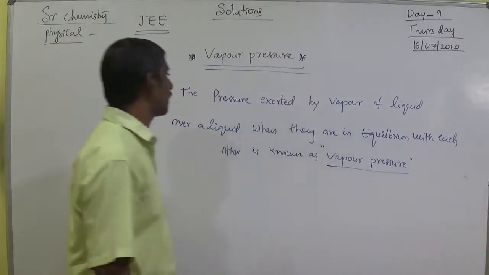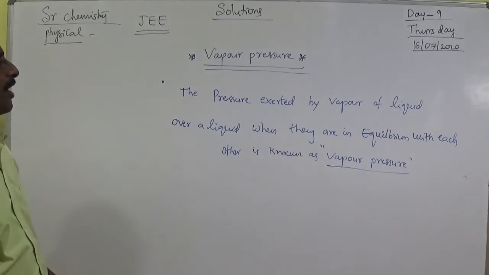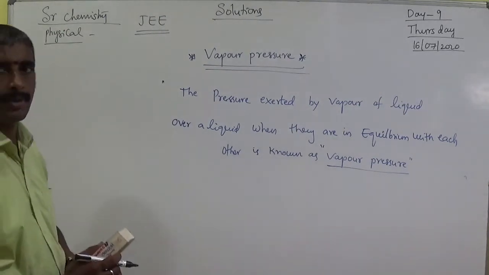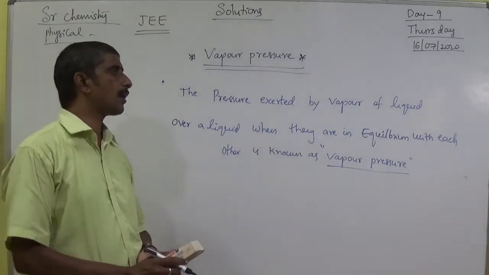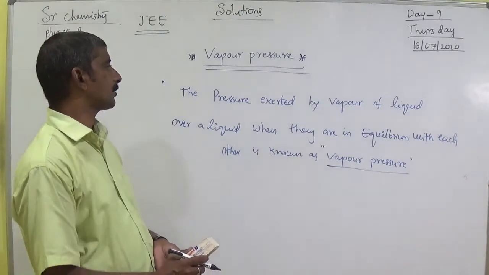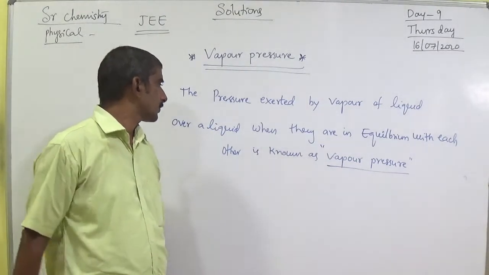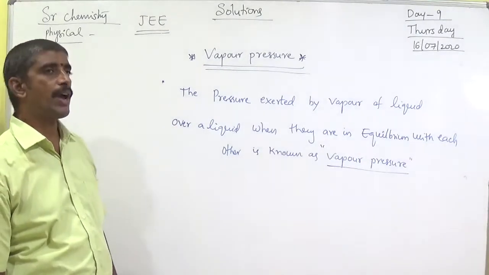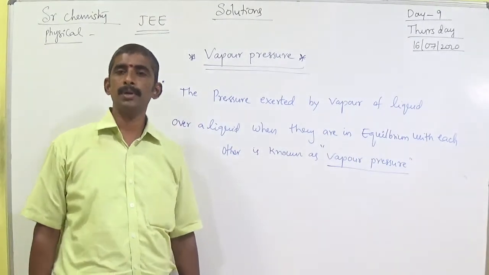What do you mean by vapor pressure? The pressure exerted by vapor of liquid over a liquid when they are in equilibrium with each other is known as vapor pressure.